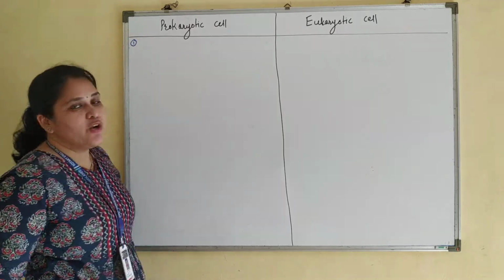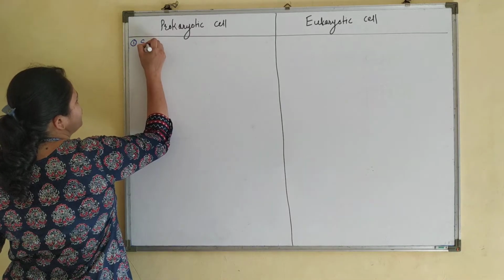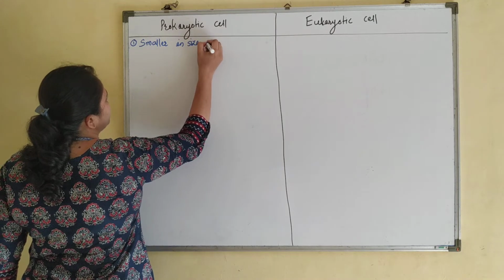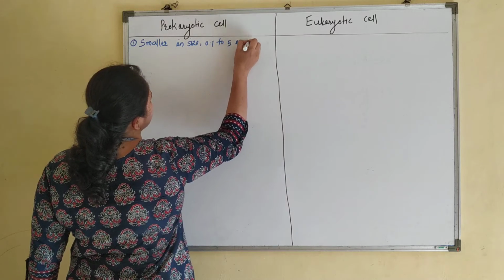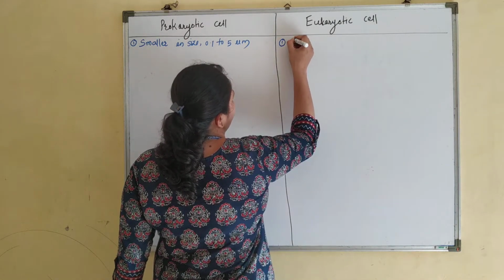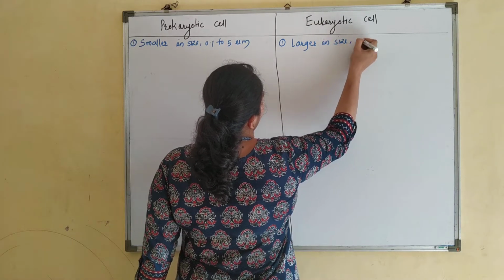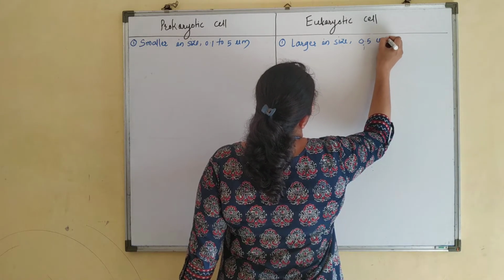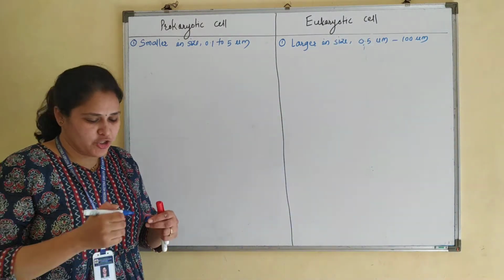First one. Prokaryotic cells are smaller in size as compared to eukaryotic cells. Usually 0.1 to 5 microns. Whereas eukaryotic cells are much larger as compared to prokaryotic cells, usually 0.5 micrometer to 100 micrometer. Okay, so they are larger in size.